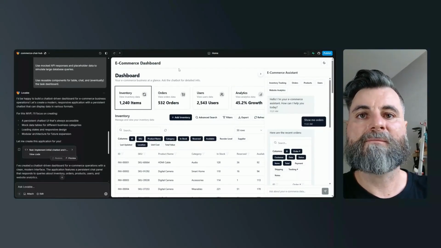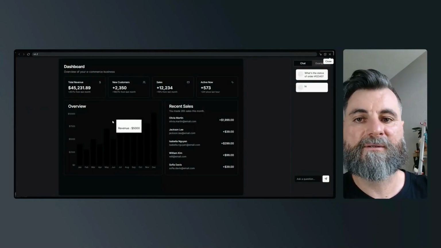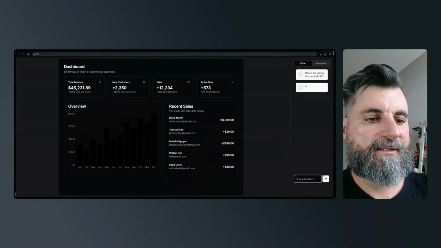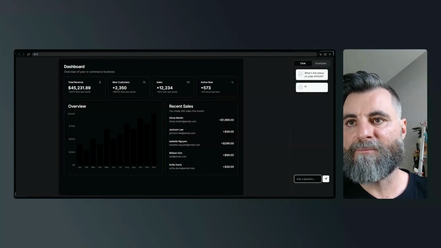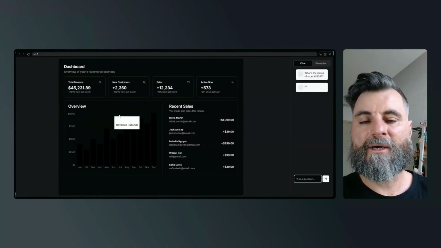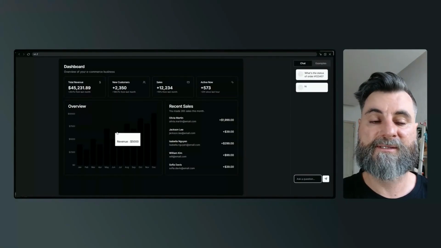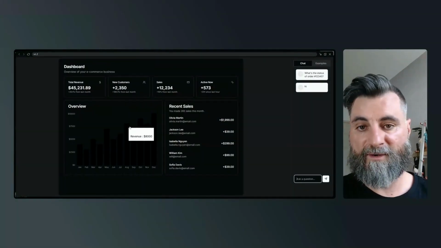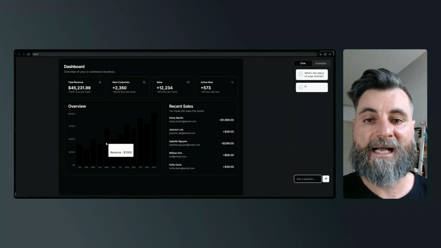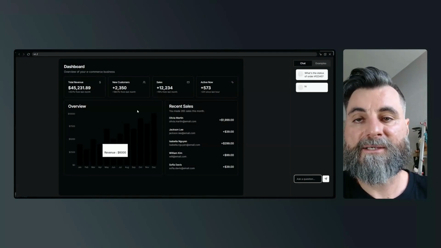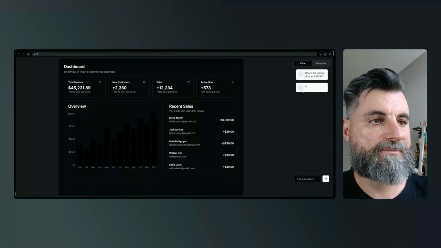Now, I've got one more app as well. I'm going to share this. This is V0.dev, and again, this is the exact same prompt. I didn't change the prompt whatsoever, and you can see here, it's not bad. I'm not worried about the colors or the branding. The fact that this is in black versus the other one's in white doesn't bother me because I wasn't very specific with it. But it's got recent sales. It's got a graph. I didn't ask for a graph, but it's sales data, so that's actually not too bad. I'm okay with the graph being displayed there.